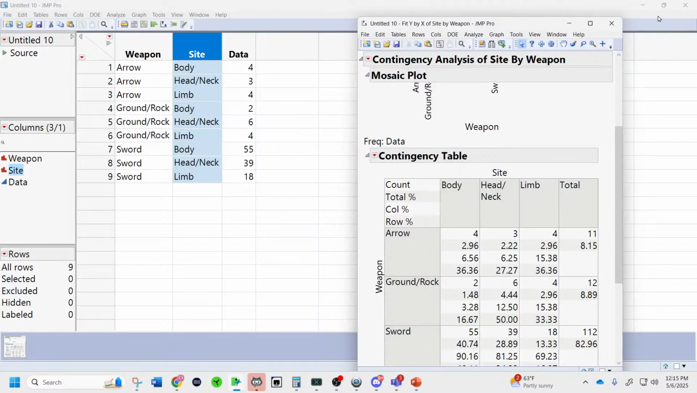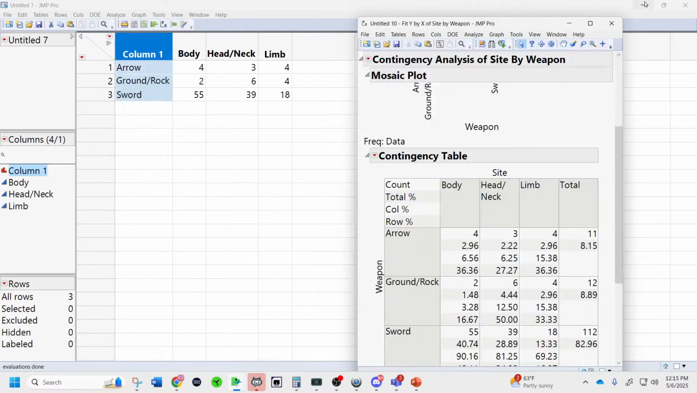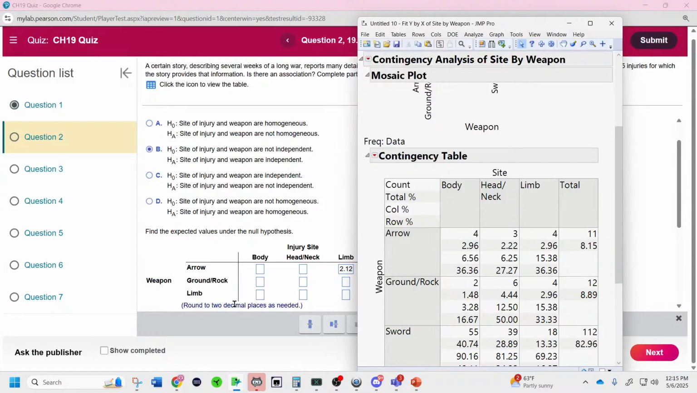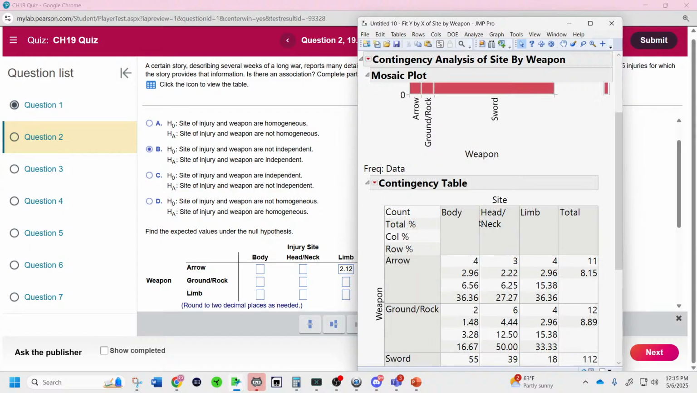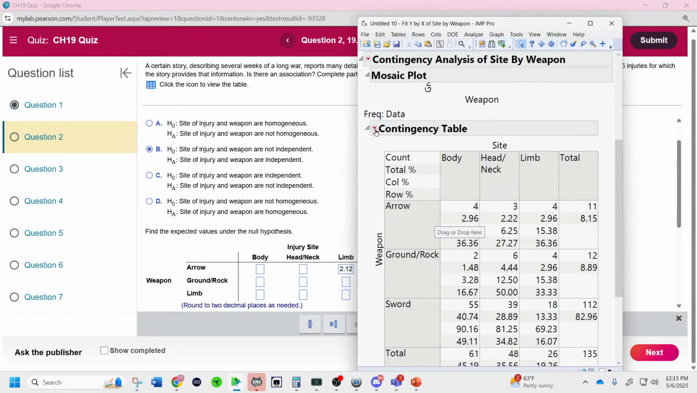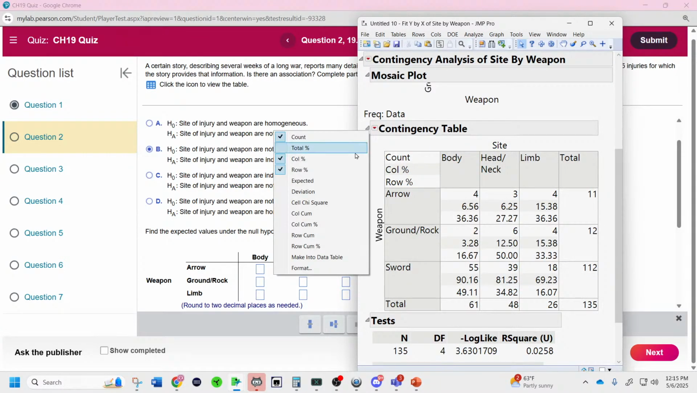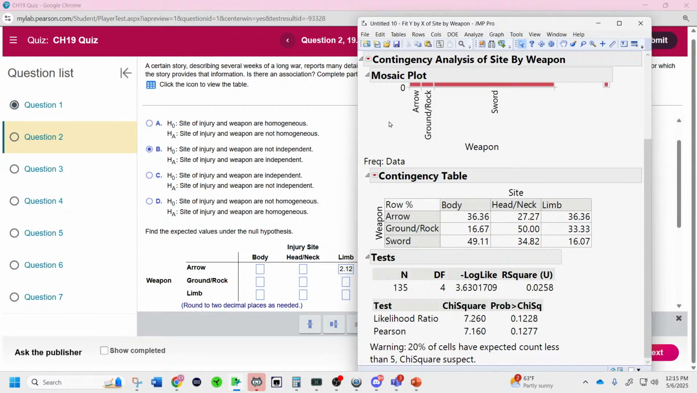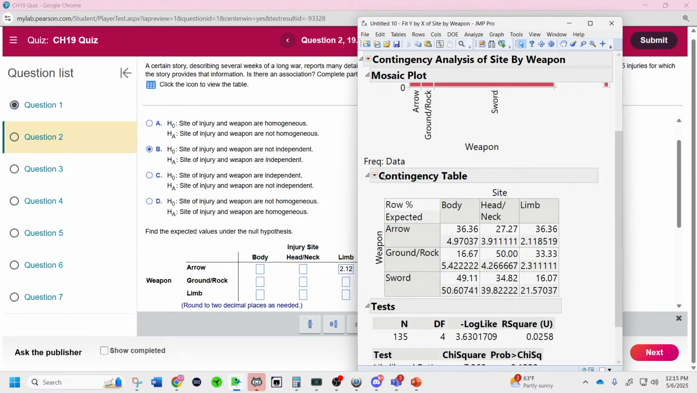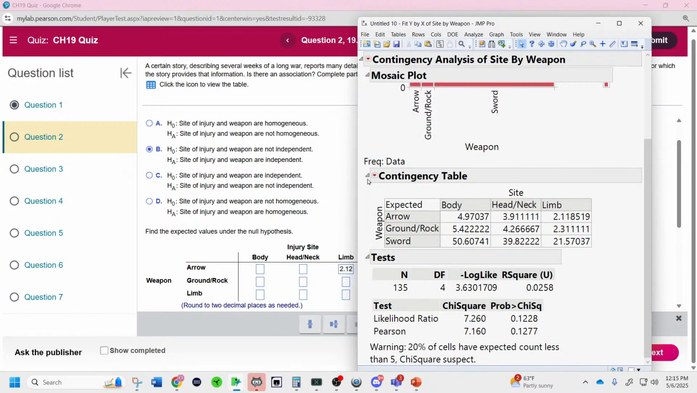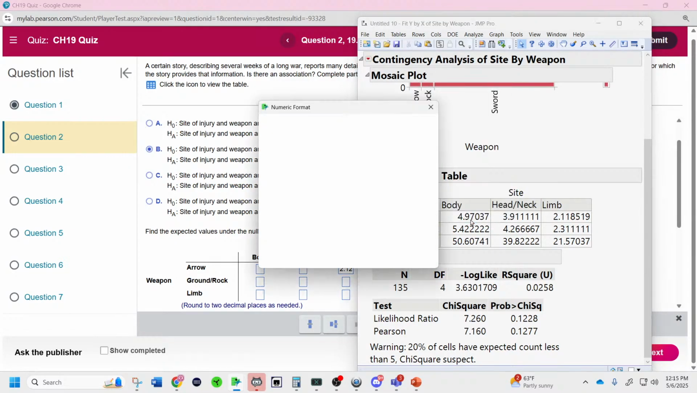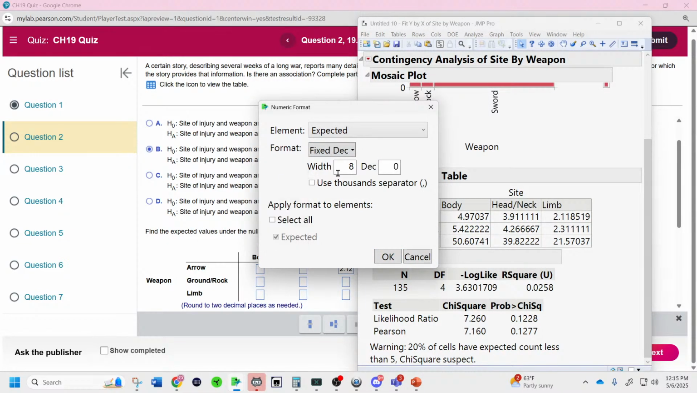And we see arrow, ground, rock, sword. And arrow, ground, rock, limb. Oh, you see, it puts limb. It's because it got a typo. They made a mistake. And we can get all these expected cell counts by simply removing everything but the expected cell counts, by unchecking everything and leaving only Expected. Right-click on the table, go to Format, change to Fixed Decimal, add in 2 decimals, and click OK.